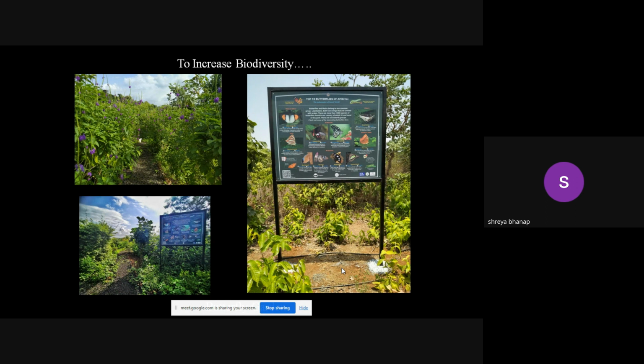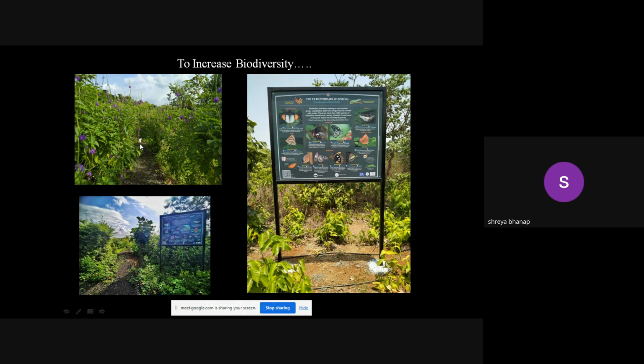Species like Mussaenda, the Ixora, mini Ixora, then some species like Tridax, which is already there in the wild, are food plants. And the nectar plants like Stachytarpheta, or the Jamaican blue, which is commonly known as Jamaican blue. So to increase the number of butterflies in that area, this type of plantation is done.